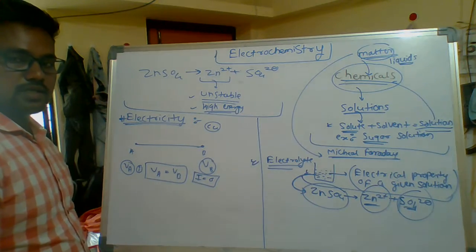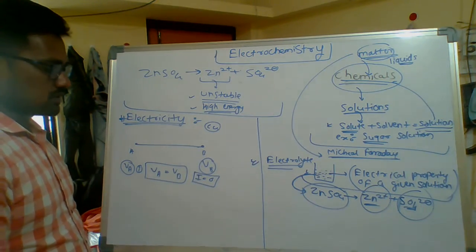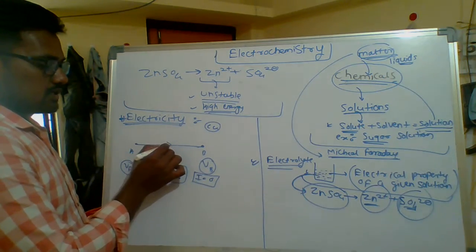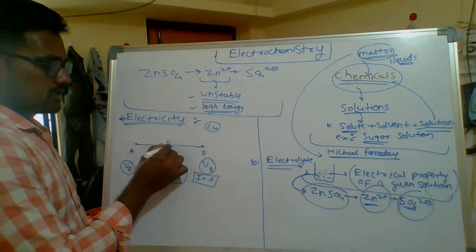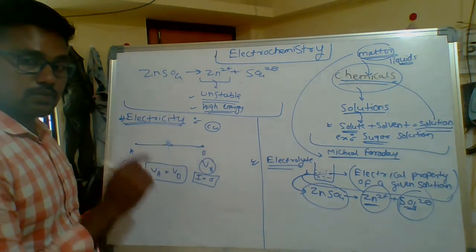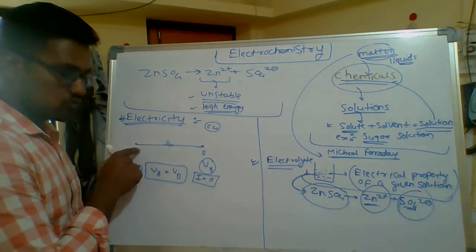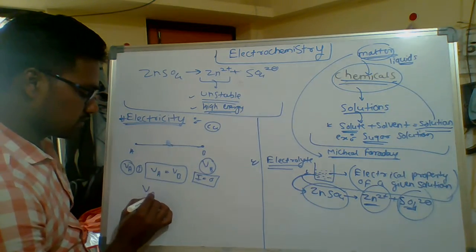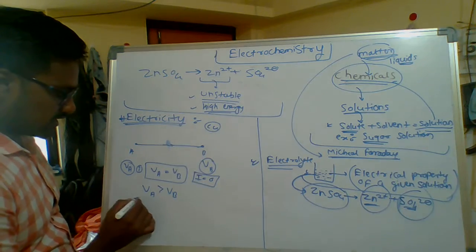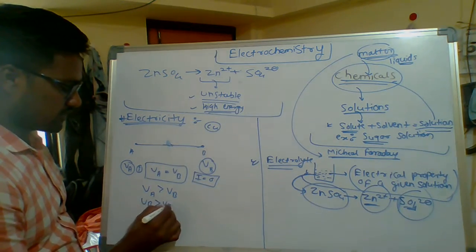If the potential of these two points is equal, then there is no current in the wire. Current will pass only when VA is greater than VB, or the reverse, VB is greater than VA.